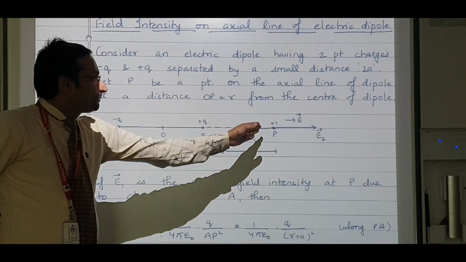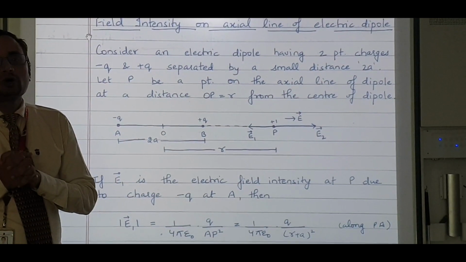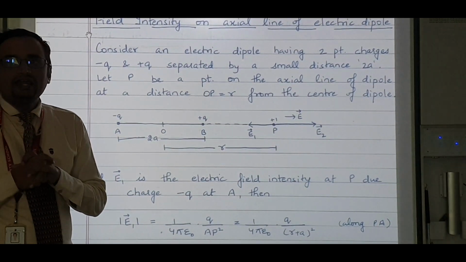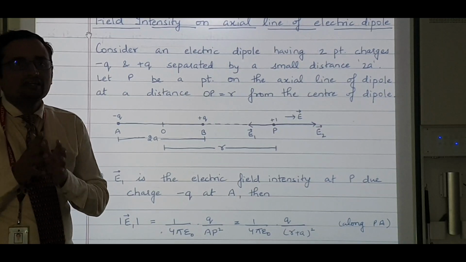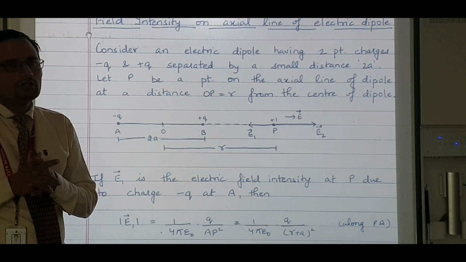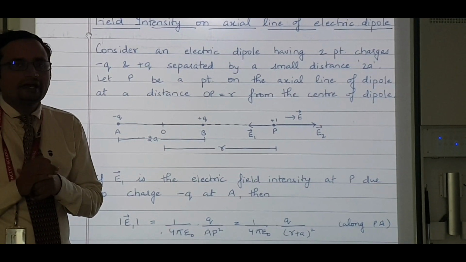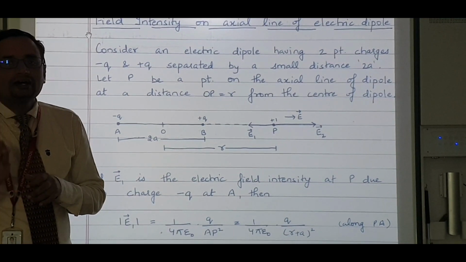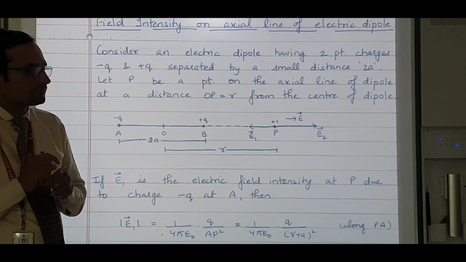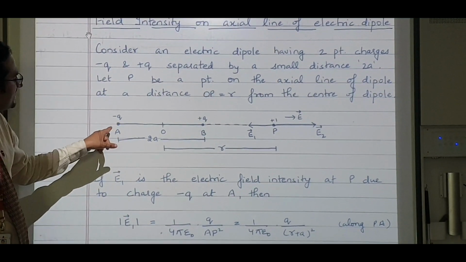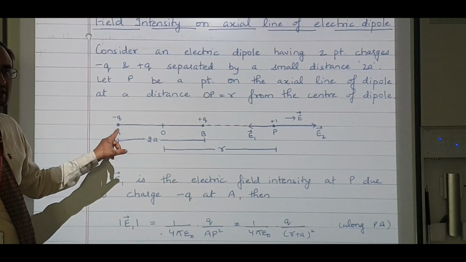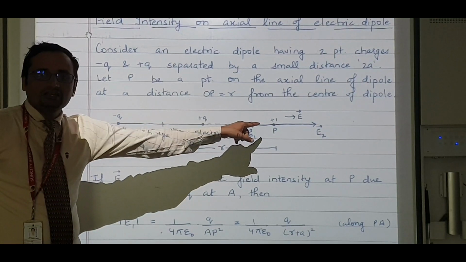So at point P, I have a unit positive charge, and I want to find out the electric field intensity. Do you remember the formula? It was 1 by 4 pi epsilon naught Q by R square. Let me apply it. So for this charge, what will be the electric field intensity? This and this we are considering.